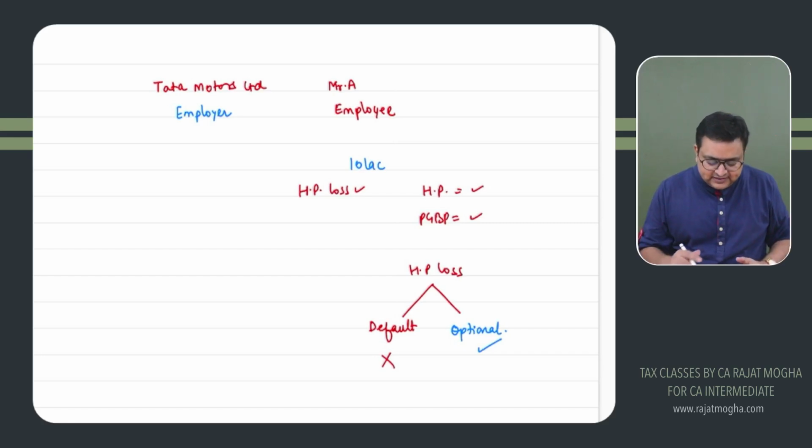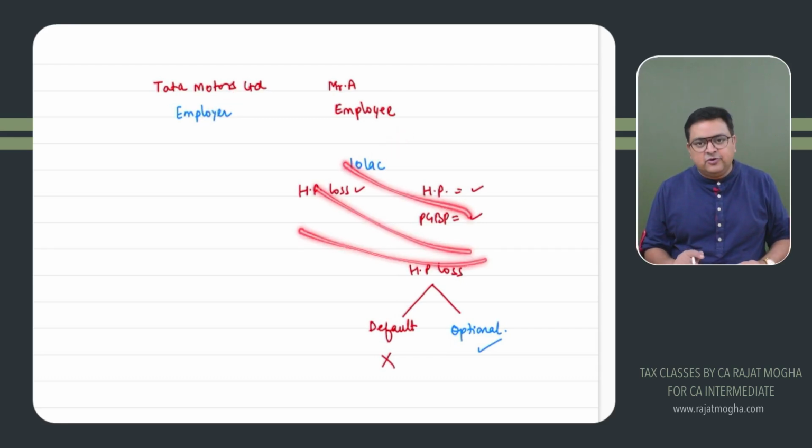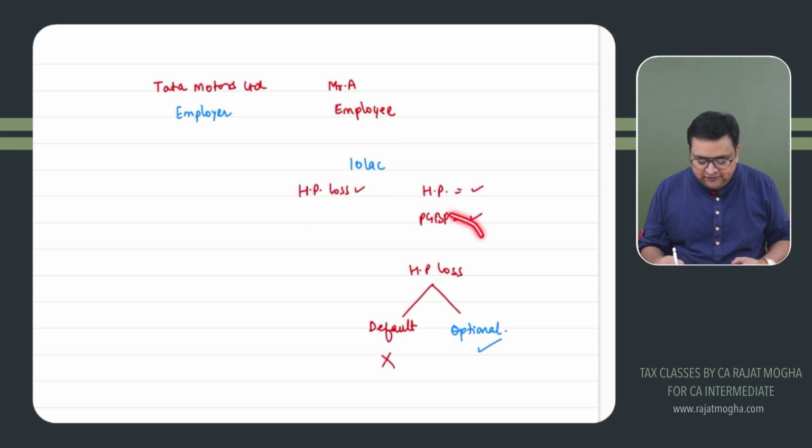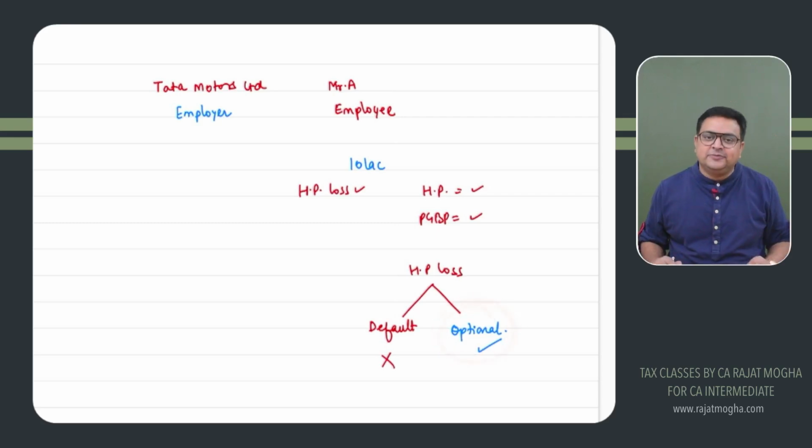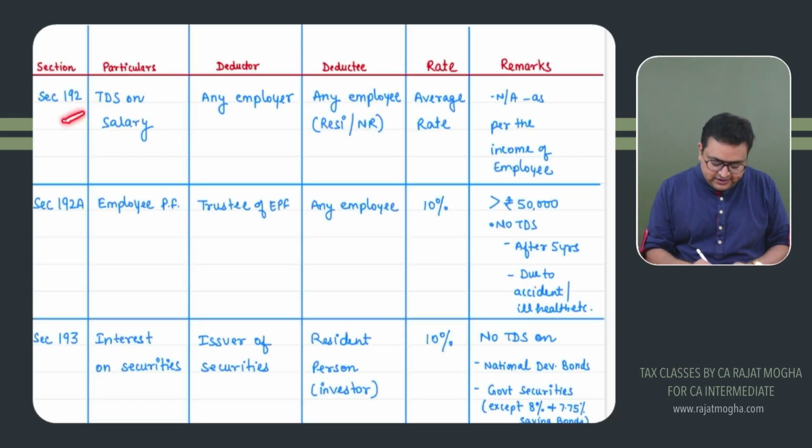So coming back to TDS, I was saying that Tata Motors will be deducting TDS on salary. If he is declaring some other income also, we will be considering that as well. Other losses we will not consider, except only and only house property loss, and that too under the optional regime only. We cannot take it in the default regime. Got it? So this was in short section 192.